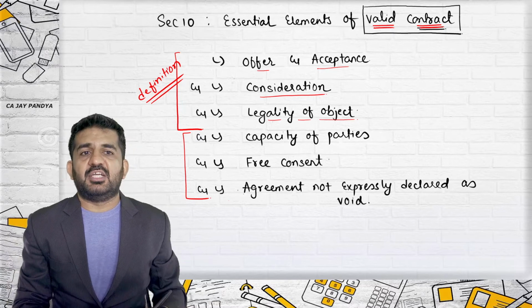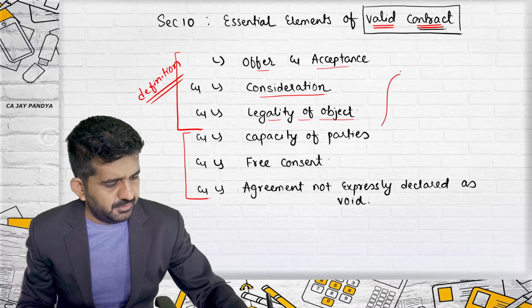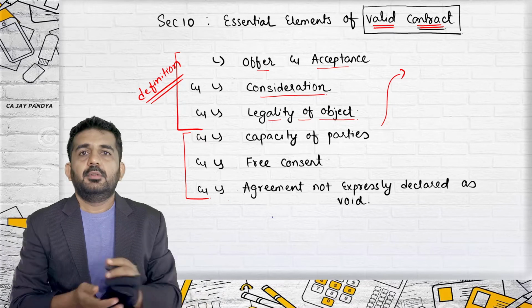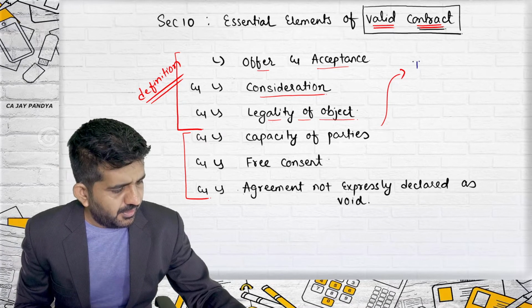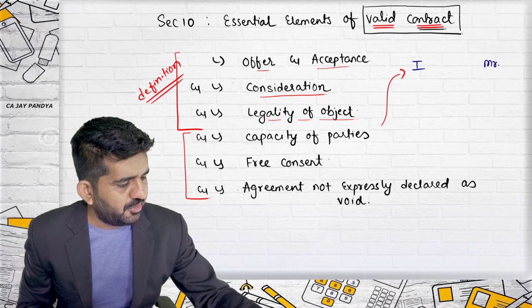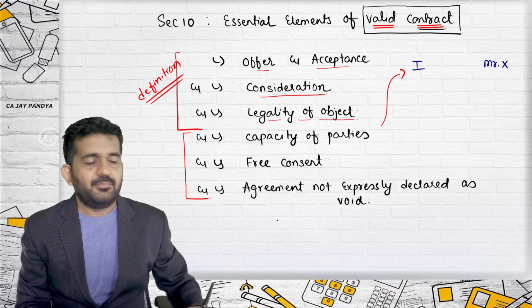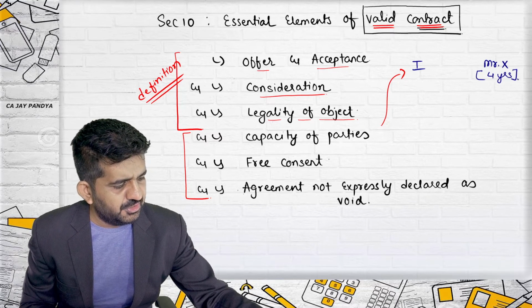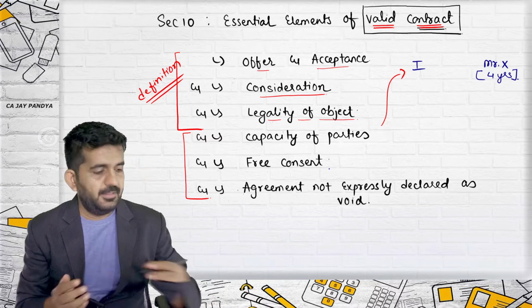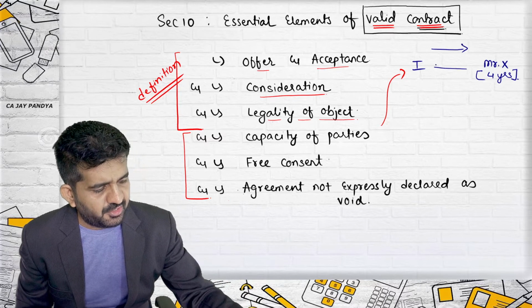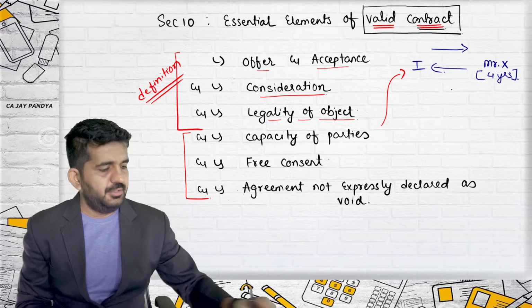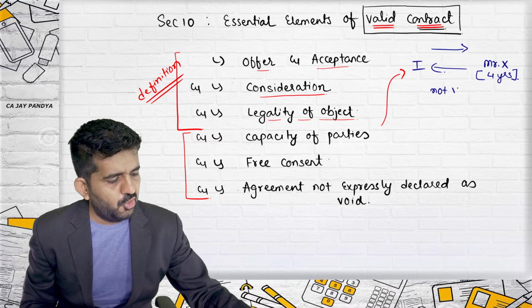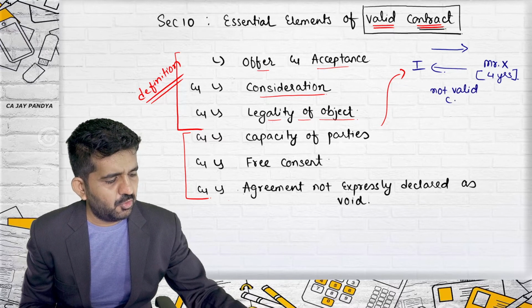Capacity of parties. Try to concentrate over here. If I am entering into a contract with Mr. X and Mr. X's age is 4 years, any type of contract with this person is not a valid contract.